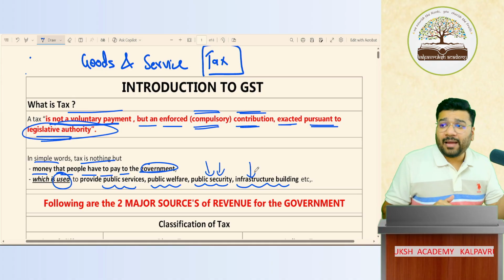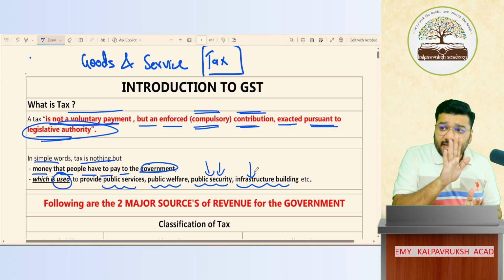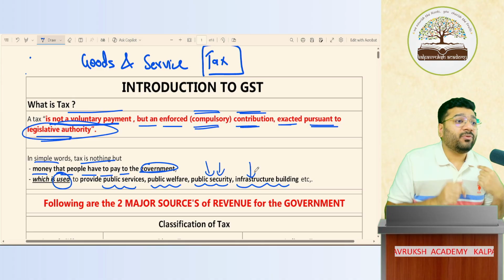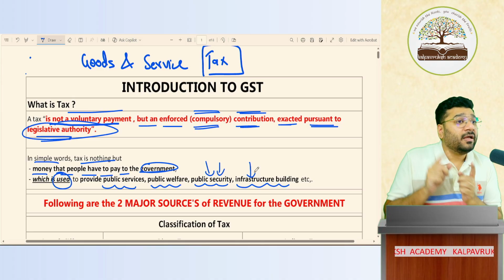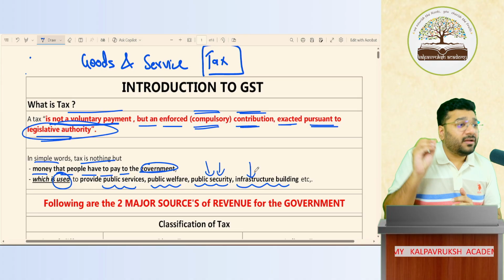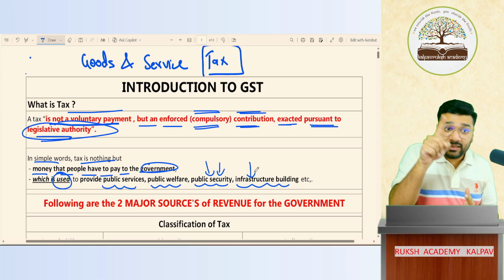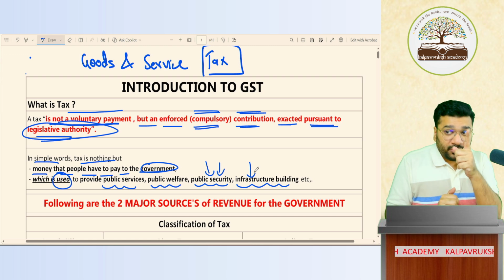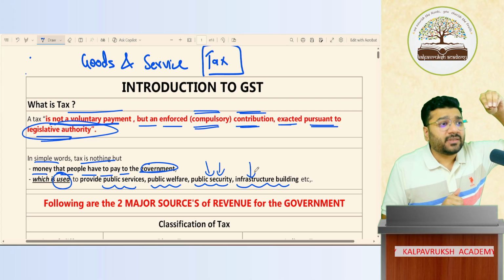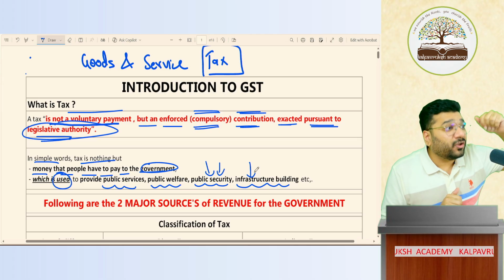Taxes. COVID happened. In COVID, government gave us vaccines. Did they charge money for that? No. For us, it was free of cost. But for government, it was chargeable. So government paid the money. Yes or no? Government paid the money to purchase those vaccines, or they invested money or incurred the cost for developing those vaccines. But the same thing was given to us free of cost. Whereas for all the other vaccines that you get, those are chargeable. If any newborn baby is born, from that period till he becomes 13, 14 or 15 years old, vaccines have to be given at regular intervals. So you go to any hospital, they'll charge for the vaccines.